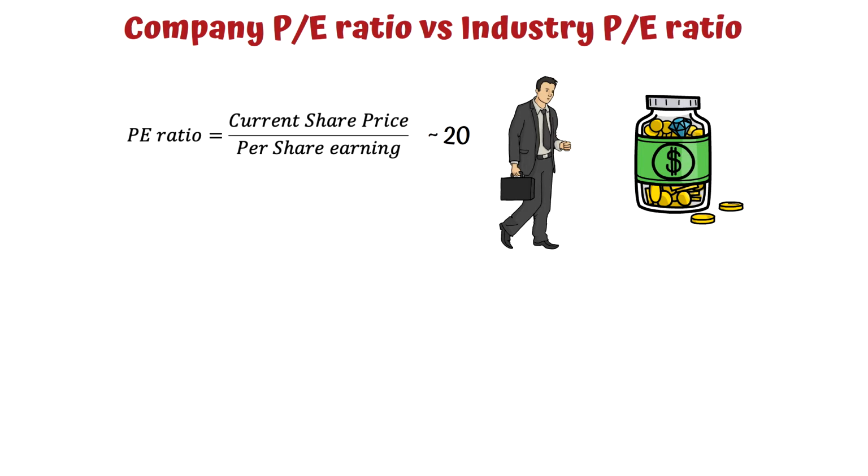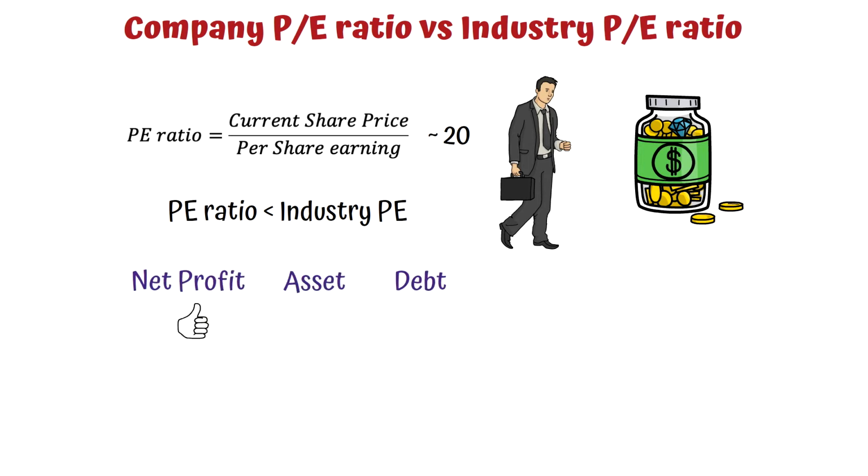Sometimes a PE value can be in the 70s, but if the industry or sector PE is 90, the share can be considered undervalued or a good share, which has scope of increase in the near future. In many cases, a PE ratio lesser than the industry PE ratio means the share is undervalued. For that, we need to verify some other parameters as well, such as net profit, EPS, BVPS, which should be increasing over time, and debt should have reduced over the past few years.